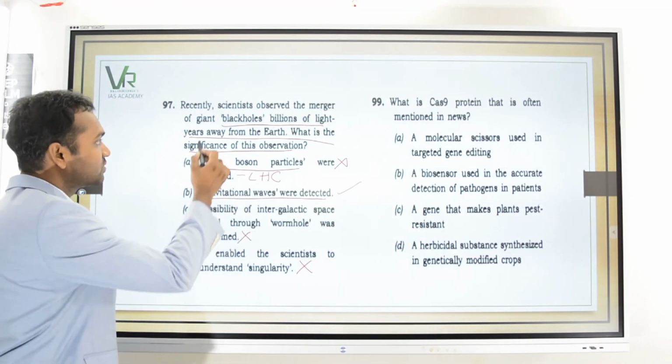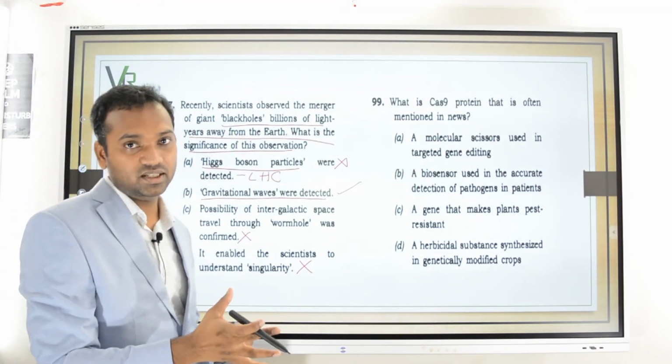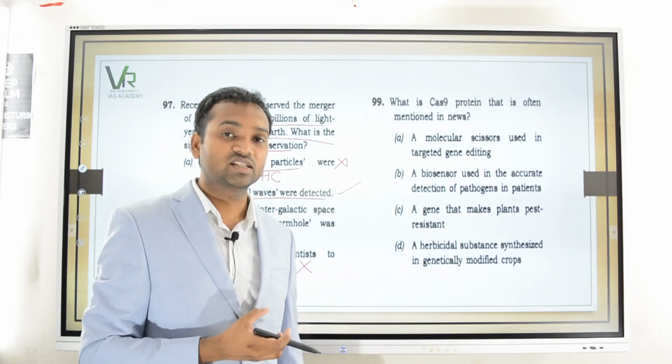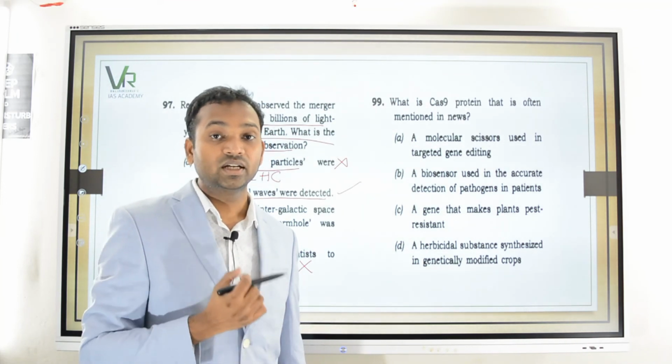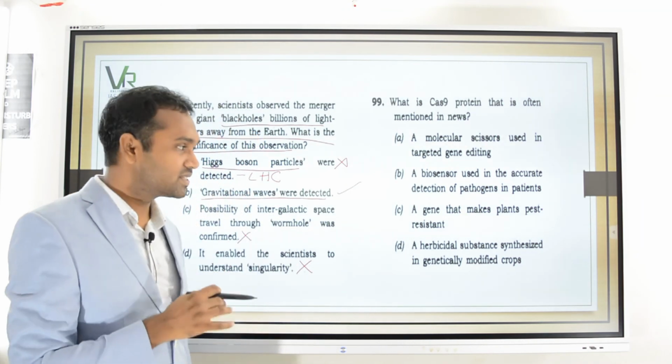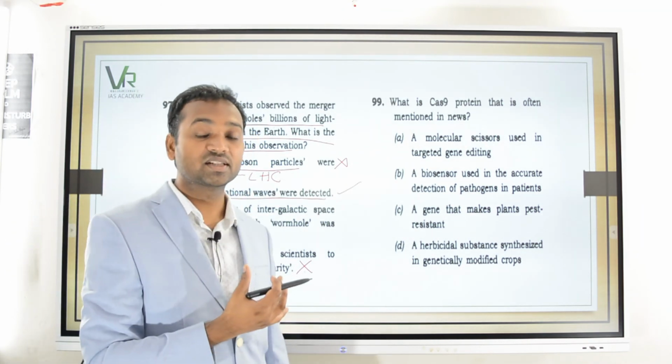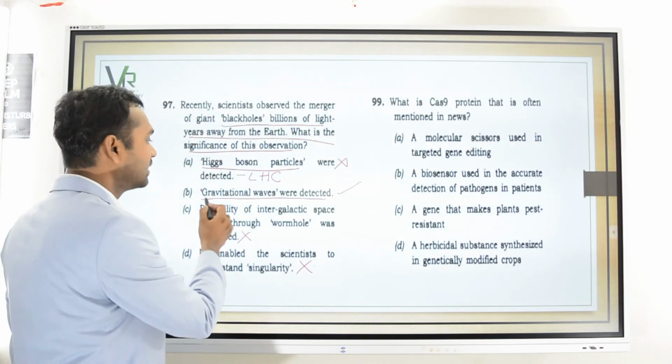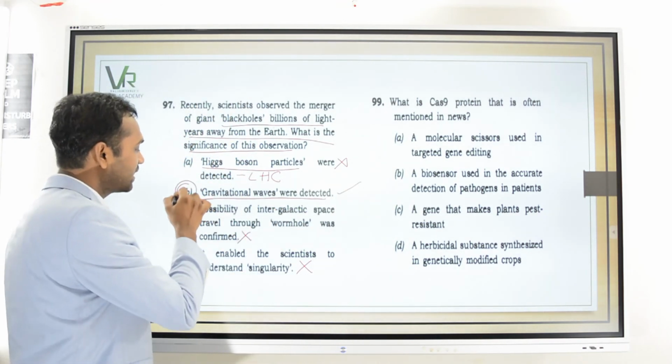Simply what we know is whenever black holes come in close contact with each other, they are going to distort the space-time in a large way that it will not allow even the light to escape from the black hole, and this significant disturbance or distortion in the space-time fabric will lead to generation of gravitational waves. So the answer is B.